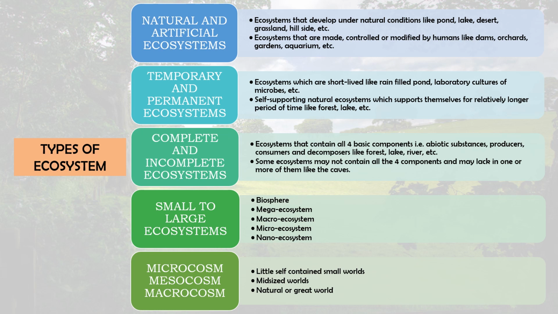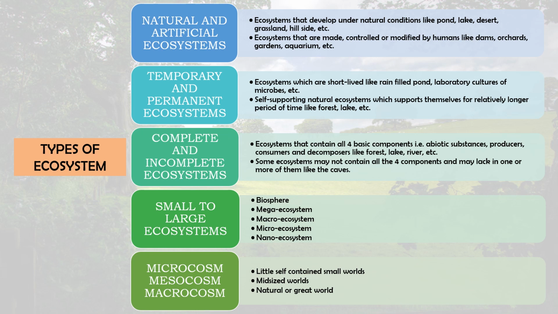The next one is the mega ecosystem, a very large ecosystem within the biosphere, such as a marine or terrestrial ecosystem. Next is the macro ecosystem, a large ecosystem within a mega ecosystem, such as a forest in the terrestrial ecosystem.